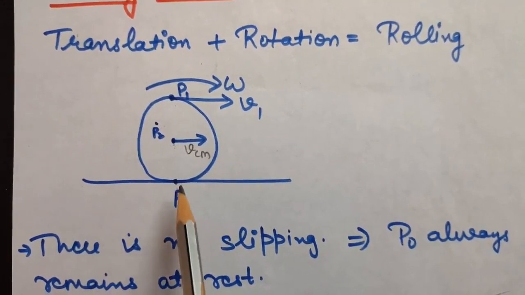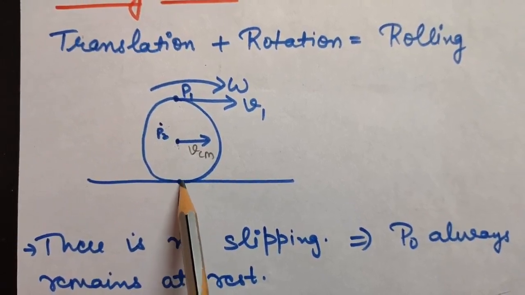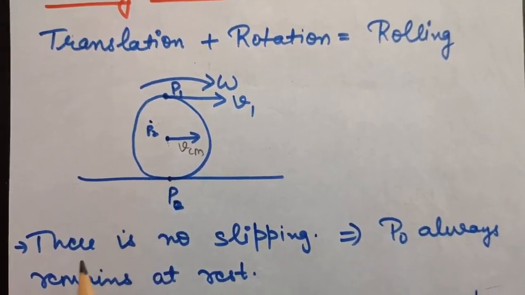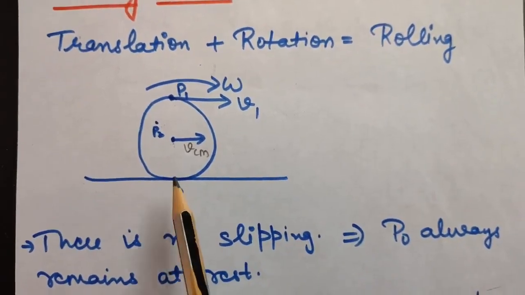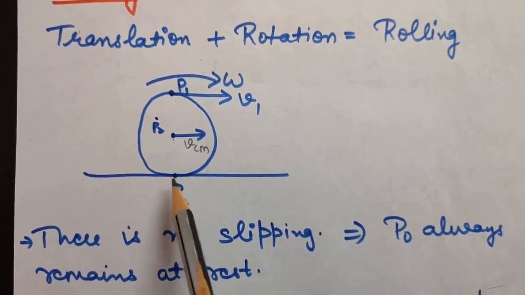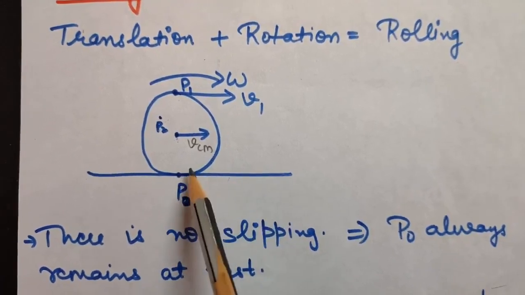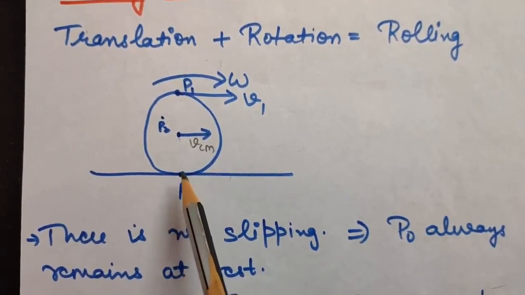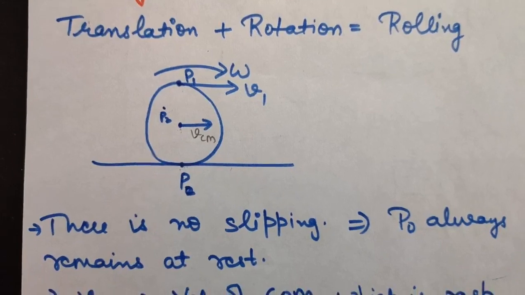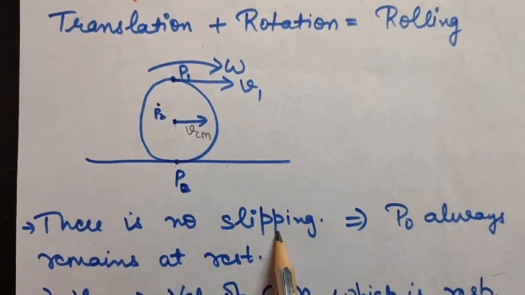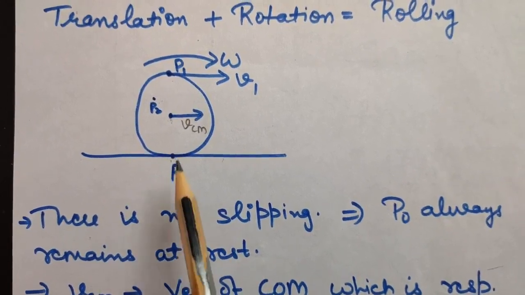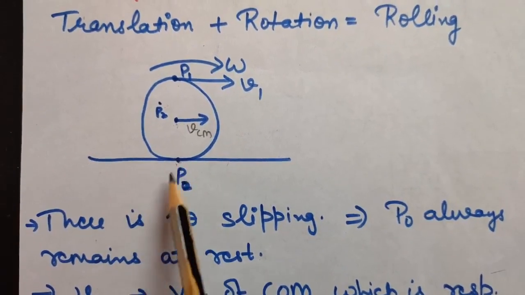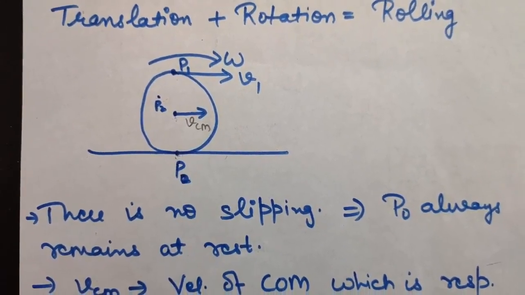So now first of all, let us talk about the point P0. We are assuming that there is no slipping. If there is no slipping, that means at every point of the road, this point will remain at rest. Therefore, we can say because there is no slipping, P0 always remains at rest. So that means overall velocity at P0 should be 0.